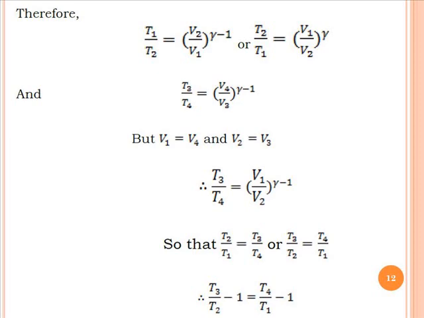And T3 by T4 equals (V4 by V3) raised to gamma minus 1. We know that it is a constant volume process, so V1 equals V4 and V2 equals V3. So T3 by T4 is also equal to (V1 upon V2) raised to gamma minus 1. Because of that we can say that T2 by T1 equals T3 by T4, or T3 by T2 equals T4 by T1, or T3 by T2 minus 1 equals T4 by T1 minus 1.